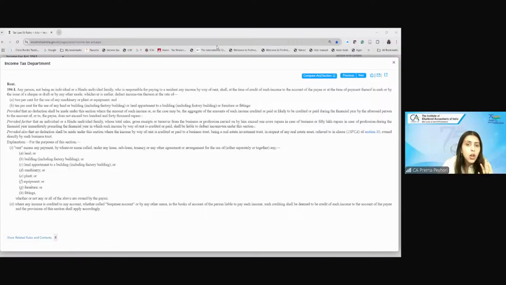Are we clear? Once this declaration is given, then there will not be any TDS on the lease payments which are made. Is this clear? Yes or no? Yes, clear, ma'am. Okay.